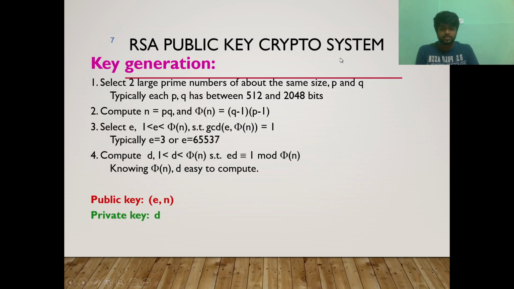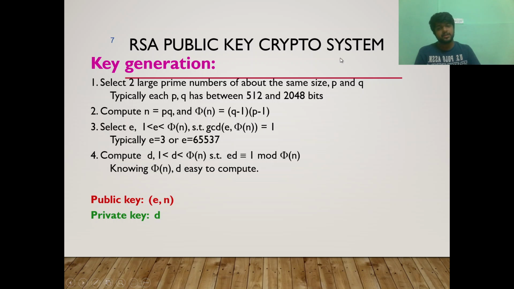The first part of this topic is how the keys are generated in the system. The keys are generated by the following method. We have to select two large prime numbers of about the same size, p and q. The basic condition is that the GCD, the greatest common factor of those two numbers, should be 1. So they will be co-prime.